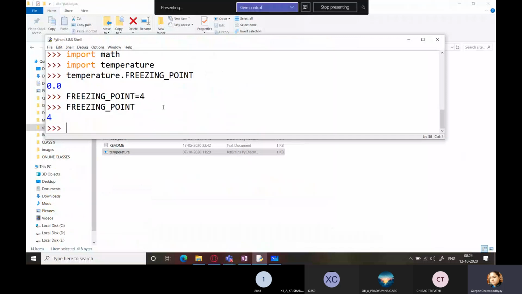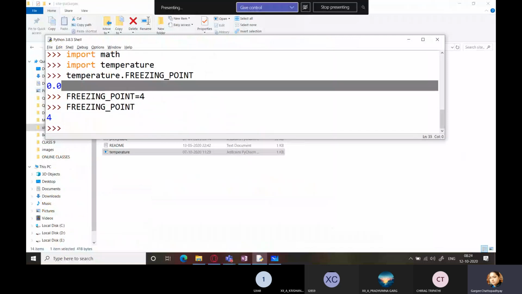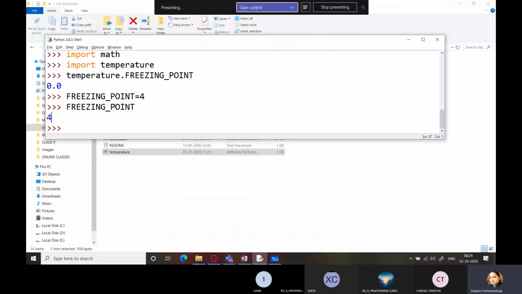When I am simply typing freezing point, the freezing point which belongs to temperature, whose value is 0.0, is hidden, and this freezing point takes up the value which has been assigned to it. It's an ordinary identifier being used in your program, right? If you have to refer to that freezing point, you will have to write it this way.